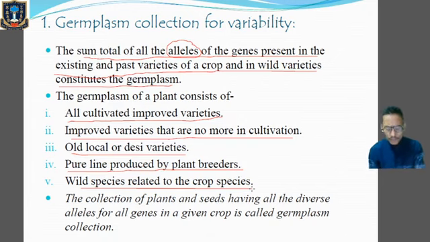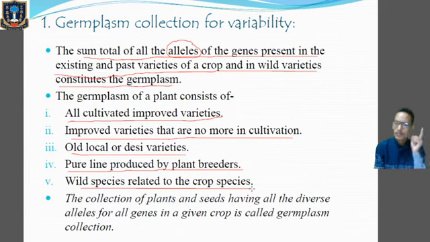germplasm of wild varieties, okay, primitive races and exotic species is conserved to provide genes of different values to the plant breeders for better experiments. So when we go for the collection of germplasm, that particular collection will provide a better tool for the plant breeders. All right. So collection of germplasm is one of the most important steps, or the first step in the technique of plant breeding program.